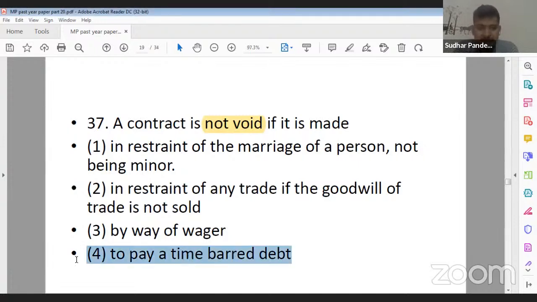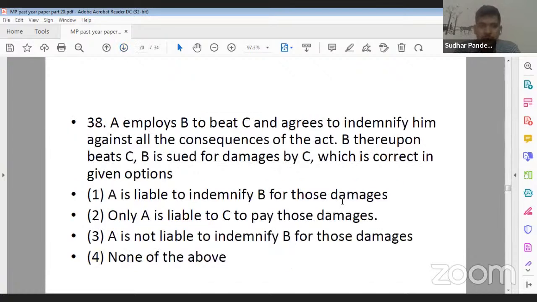So its correct answer is 4. Yes, Vinny ji, you are also correct. Ankita ji, you are also correct. Its correct answer is to pay a time barred debt. So this particular type of contract is not void. Next question, question number 38.